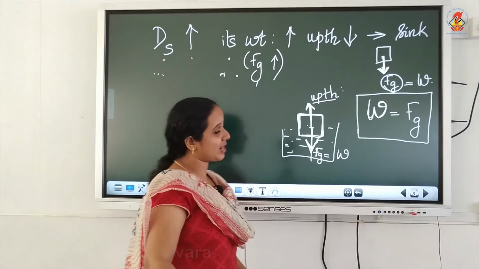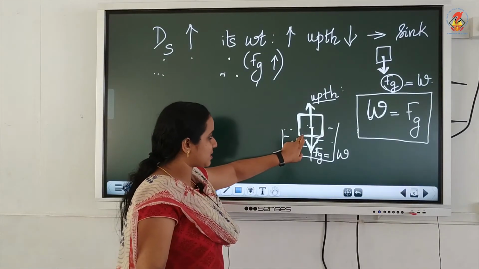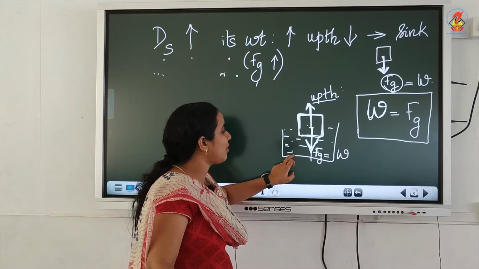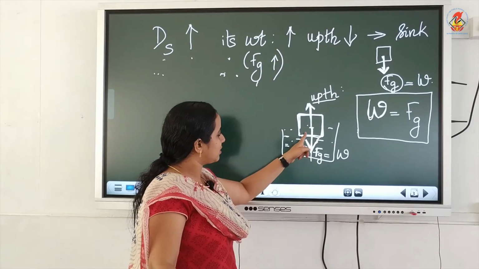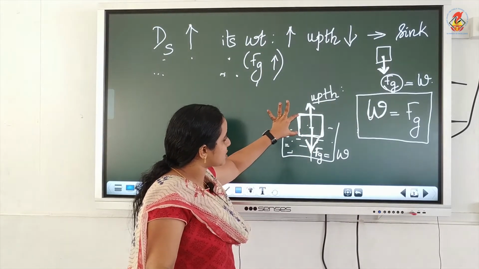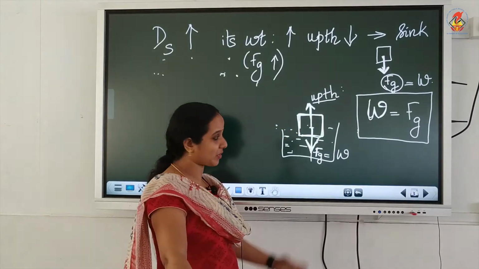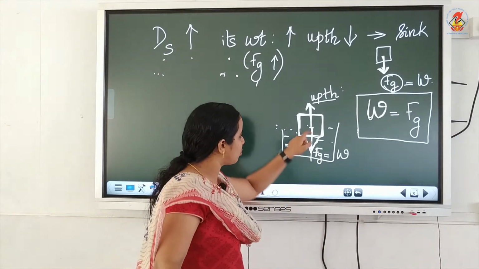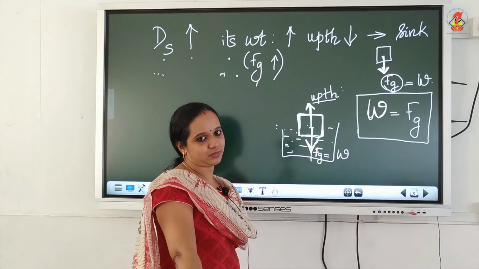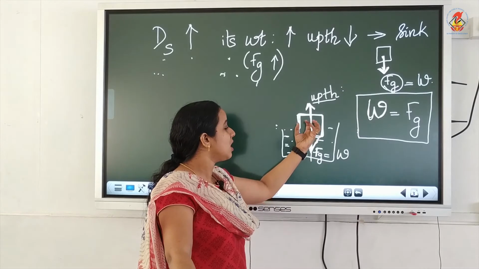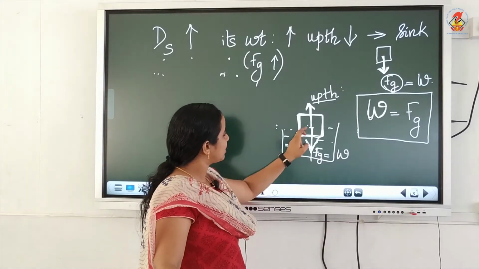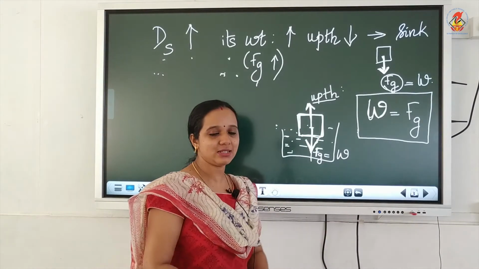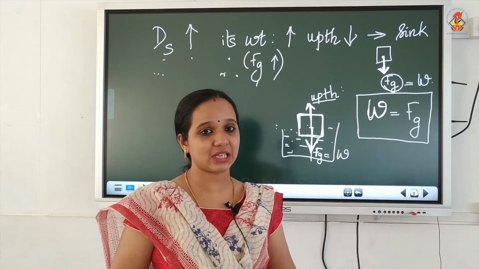So, case 1 is if the density of this substance is more than that of water, the gravitational force experienced by this substance will be more. This substance will experience a greater downward pull than the upward pull. Hence, the object will sink.